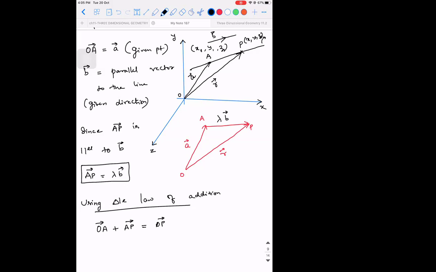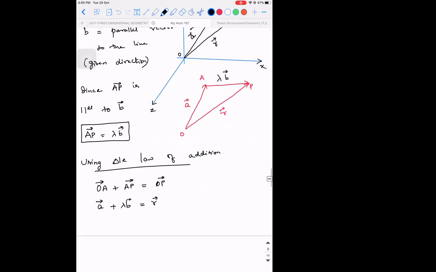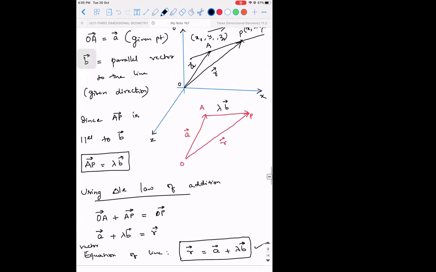Right. Now what is OA vector? It is A vector. So A vector plus lambda times B vector is equal to R vector. So the vector equation of the line is R vector is equal to A vector plus lambda times B vector. This will be the required equation, guys. Write it down.